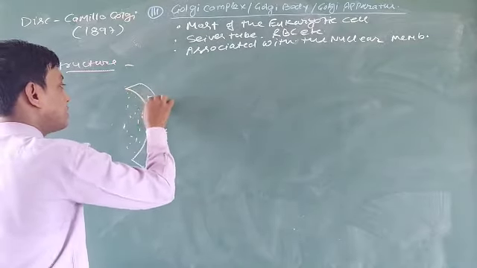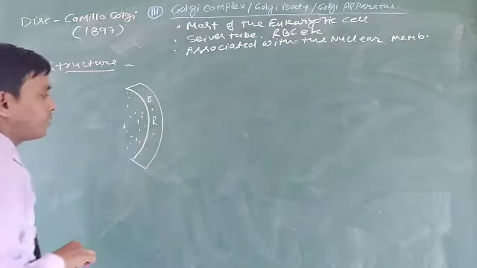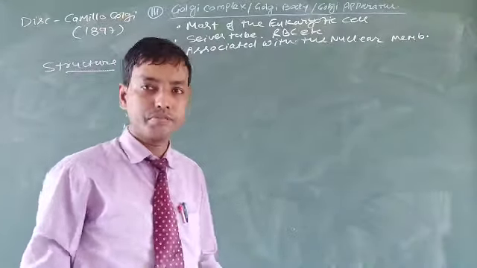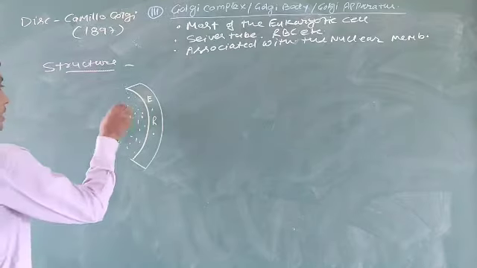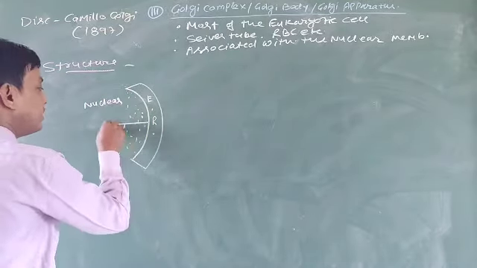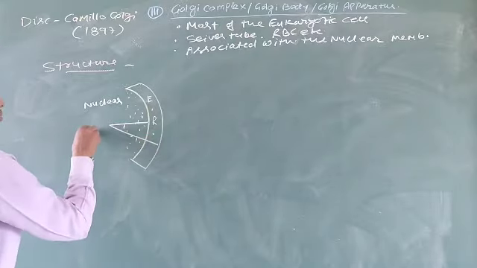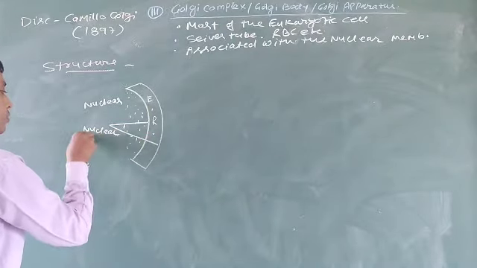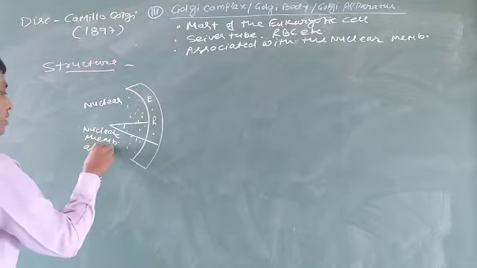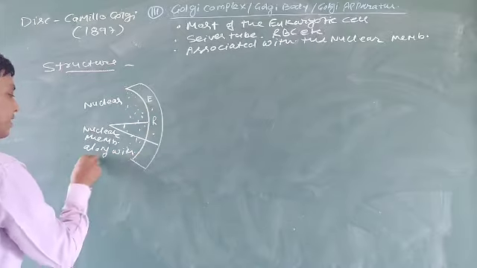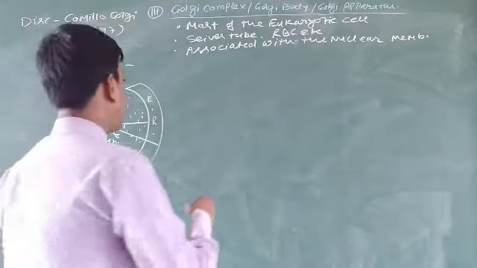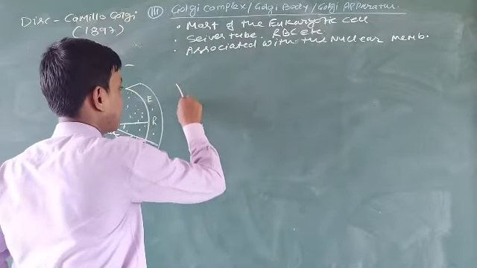The structure of the endoplasmic reticulum was covered in the previous video lecture, so we draw the nucleus and nuclear membrane along with the endoplasmic reticulum. Now, back to the structure of the Golgi complex.